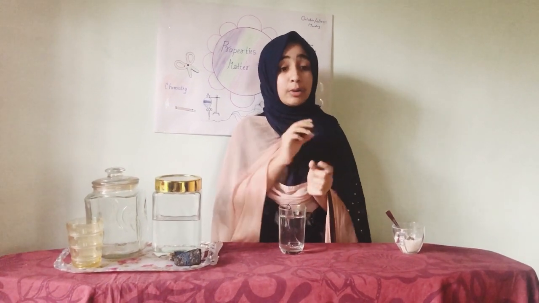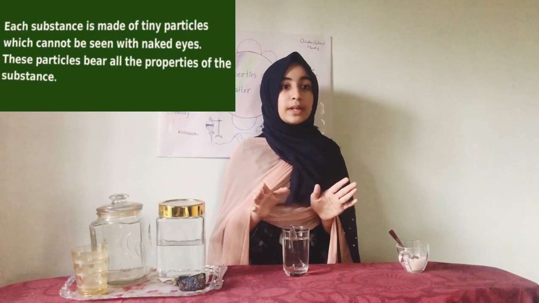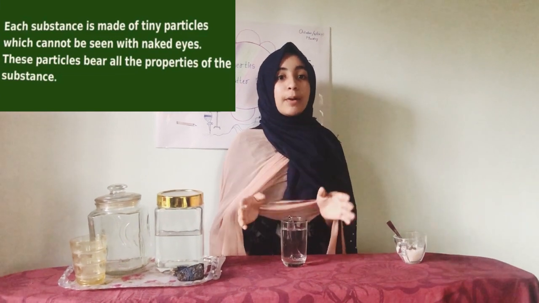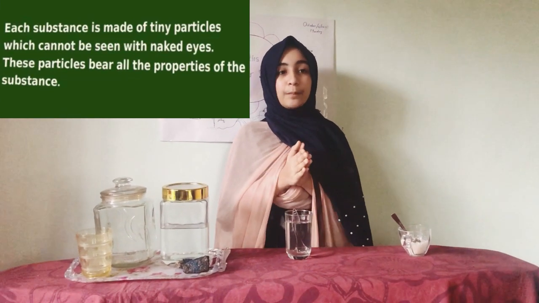Potassium permanganate too is made up of tiny particles that cannot be seen with our naked eyes. These tiny particles bear all the properties of the substances. So we get that each substance is made up of tiny particles that cannot be seen with our naked eyes, but these tiny particles bear all the properties of the substances. So we get that idea.